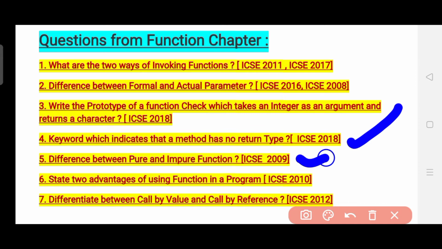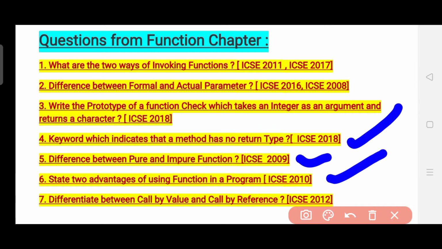The sixth question is: state two advantages of using function in a program. Yes, it was asked in the year 2010, and as I have told you, not only learn the various types of questions but also learn the chapter definitions.